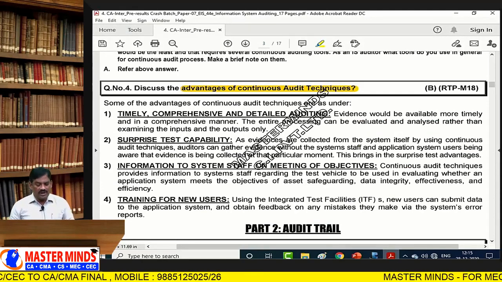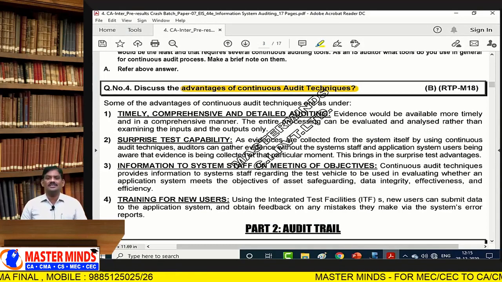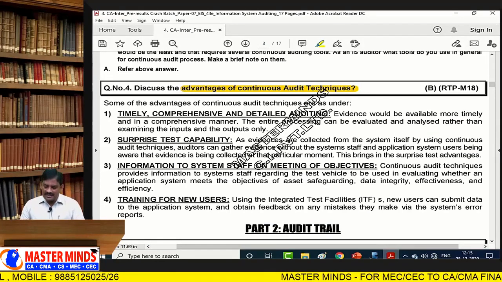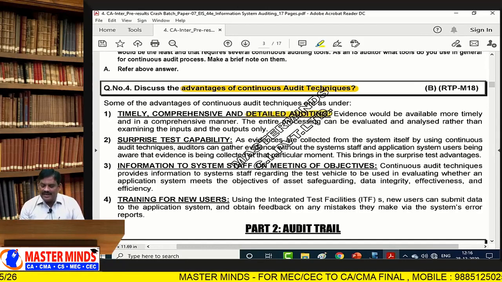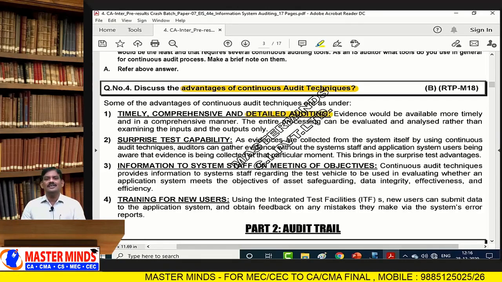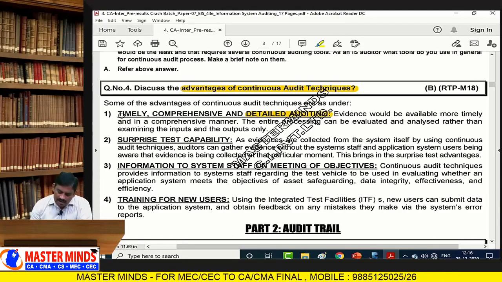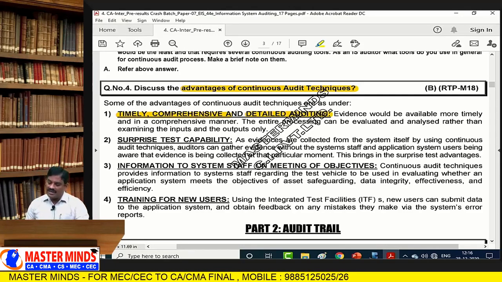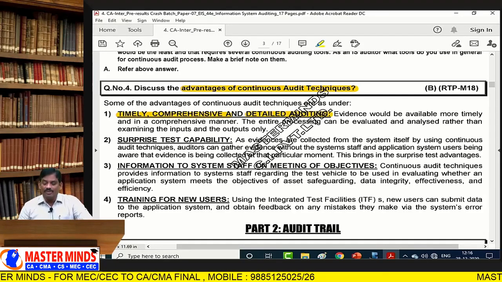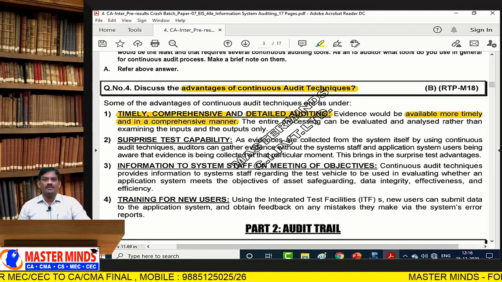Question number 4, important question. Discuss the advantages of continuous audit techniques. For your convenience, it is detailed auditing. What is that? Detailed auditing. We can say timely, on time, complete, comprehensive, and detailed auditing. That is, evidence would be available in a more timely and complete manner.